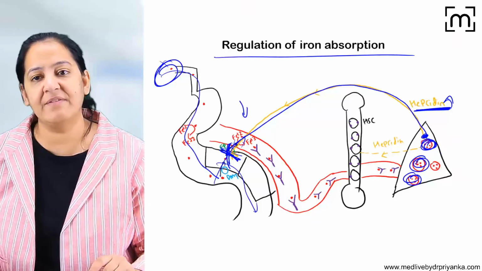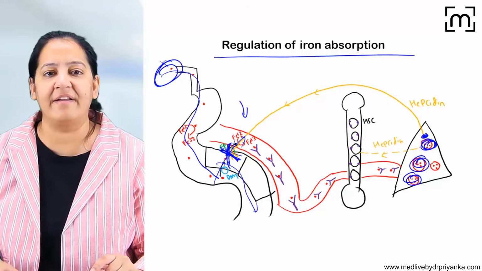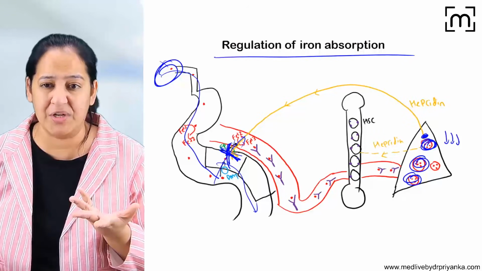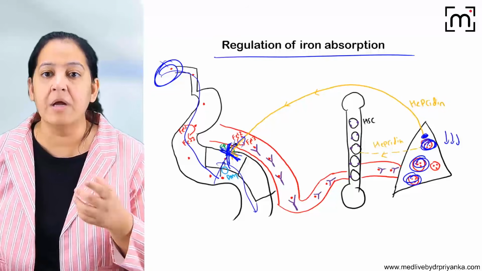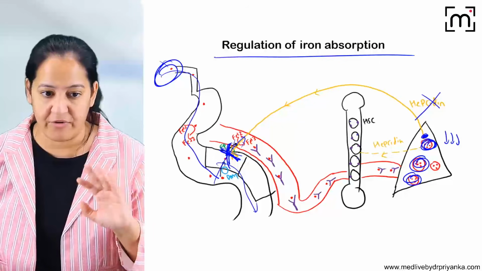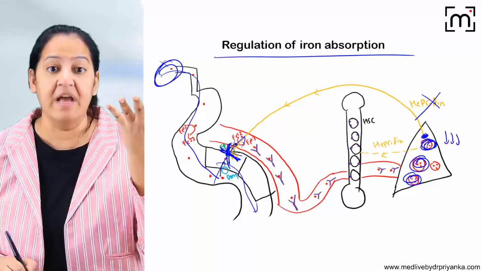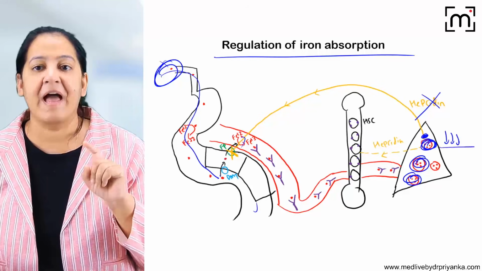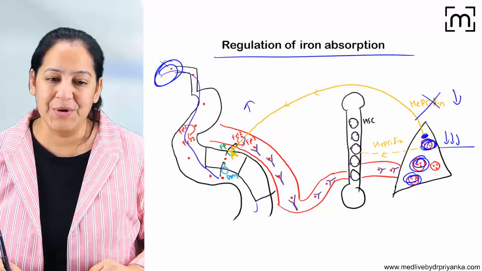But imagine the reverse situation. Now imagine the ferritin content is very low. In the liver, hardly any ferritin is there. There is no storage at all. So the body wants the iron to get absorbed. Hepcidin synthesis will stop. Hepcidin will not be released in the blood, ferroportin is reactivated and there is more iron absorption. So when storage is less, hepcidin is less, absorption is more.